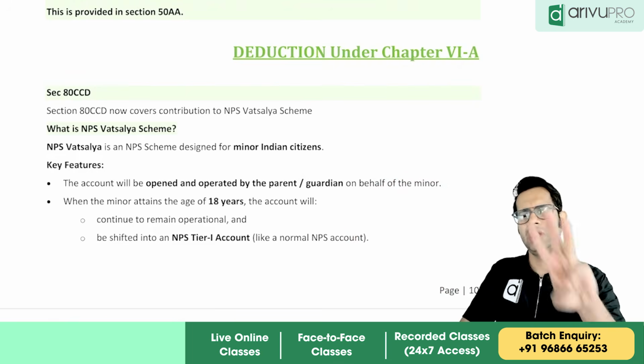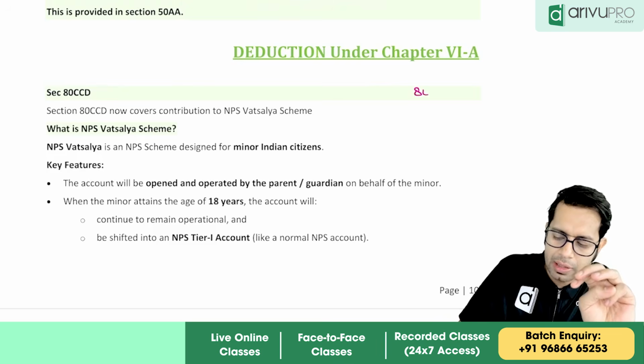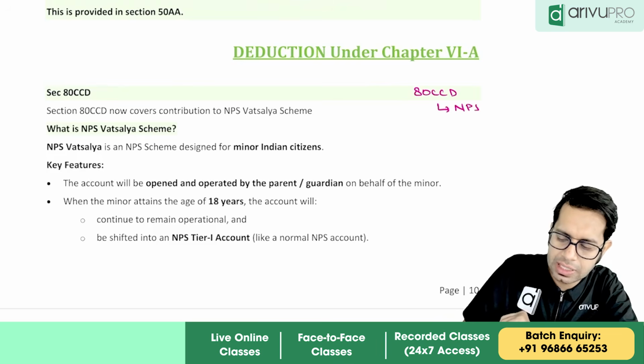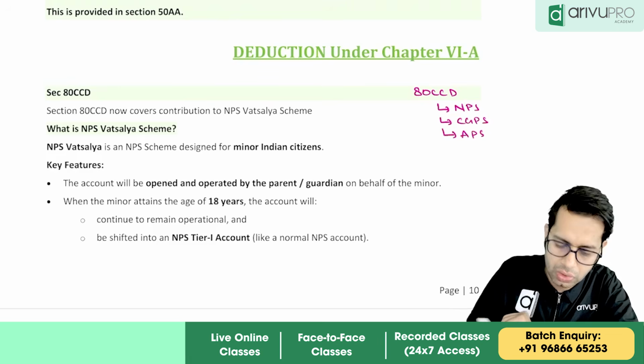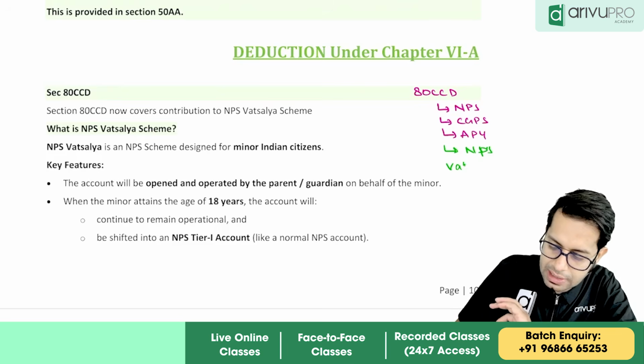Here, before, 3 items were there. Who are the 3 covered under 80CCD? They were the National Pension Scheme, Central Government Pension Scheme and Atal Pension Yojana. Here they have added a new one: NPS Vatsalya scheme.